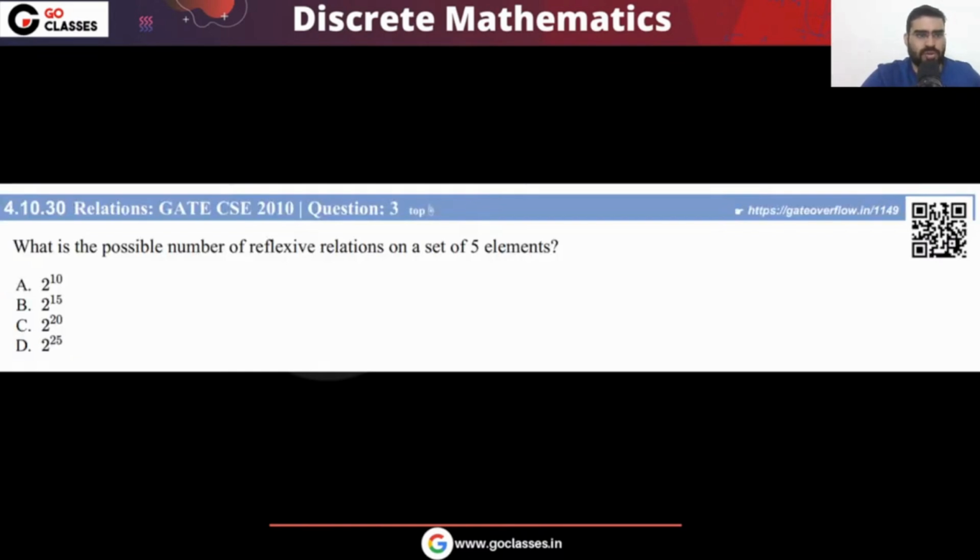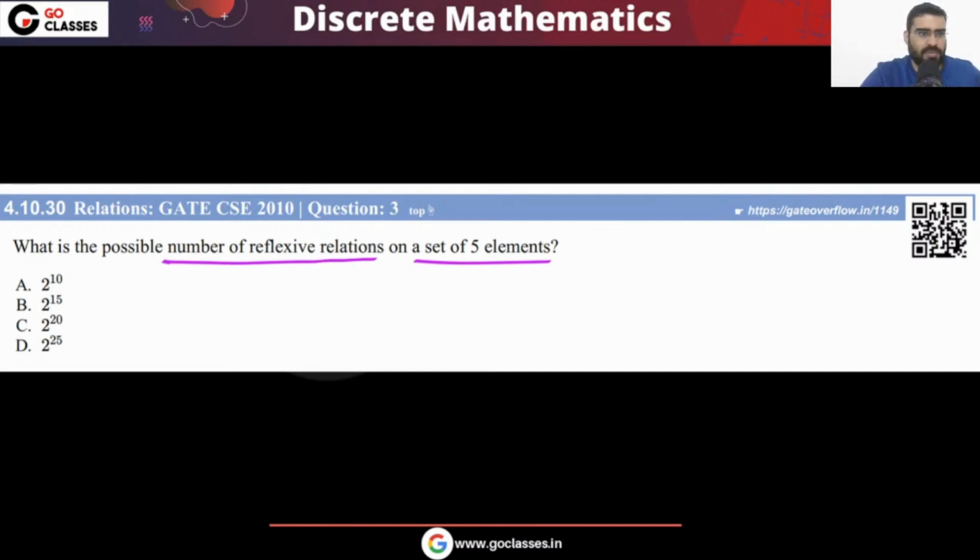Now let's move on. Now let's see this question. This is another GATE 2010 question. So how can we solve it? What is the possible number of reflexive relations on a set of 5 elements? The question is asking for the number of reflexive relations on a set of 5 elements.